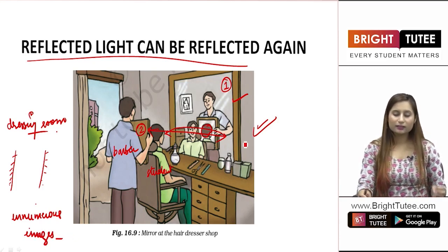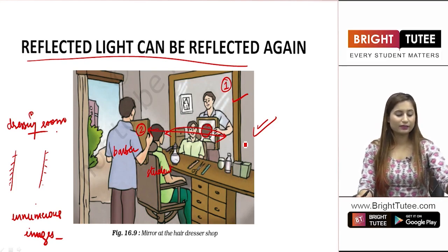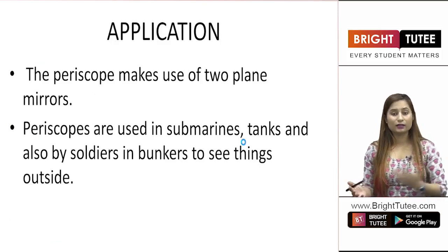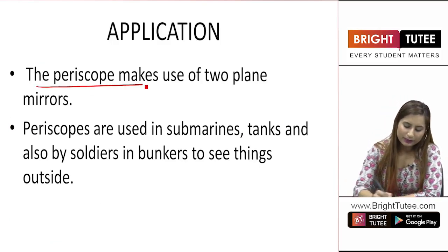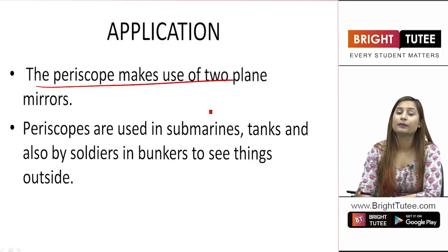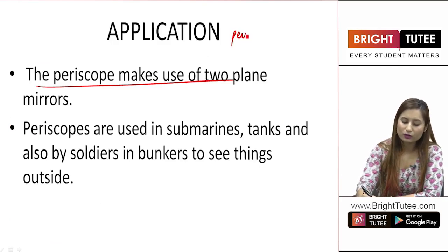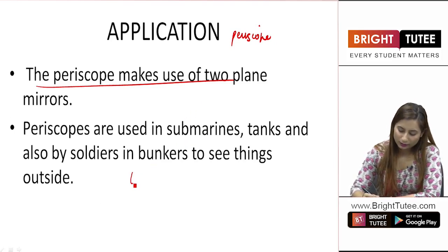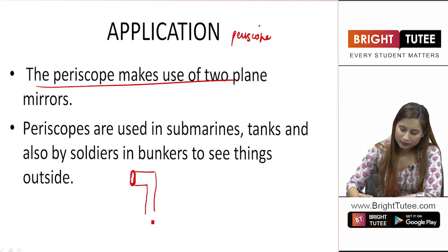So this is how we say that light can be reflected again. The light that has already been reflected can be reflected again also. Now students, the periscope makes use of two plane mirrors. What is a periscope? Let me draw a diagram for you. Periscope is a scientific appliance. This is how we make a periscope. This can be used for you to look outside when you are inside home.